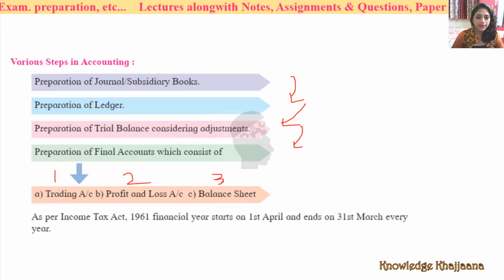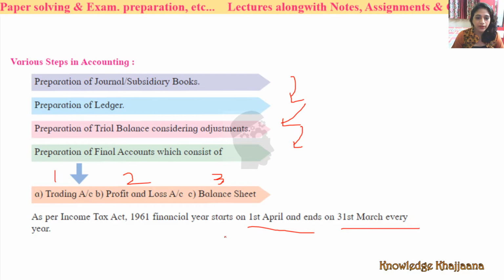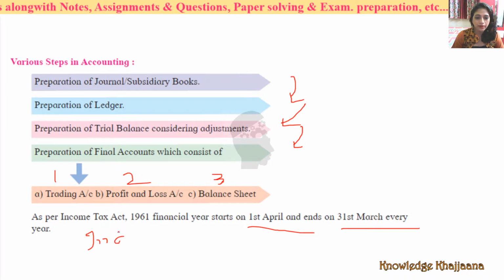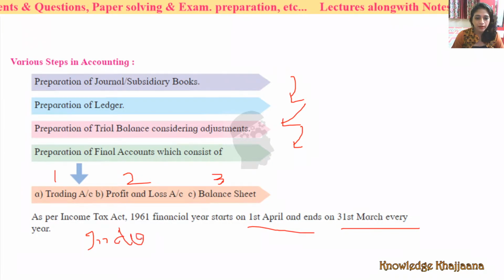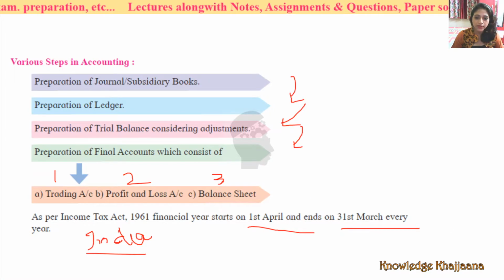As per Income Tax Act 1961, the financial year starts on 1st April and ends on 31st March every year in India. In other countries, in some Western countries, it starts on 1st January and ends on 31st December, okay? But in India, generally, it starts on 1st April and ends on 31st March every year.